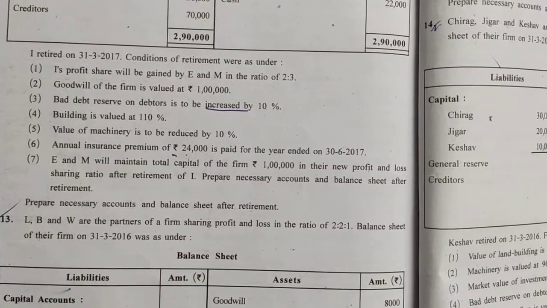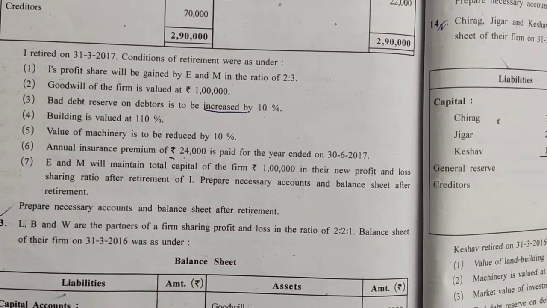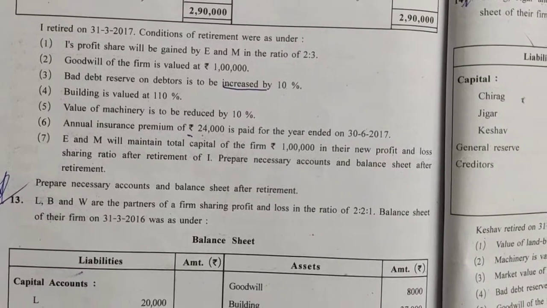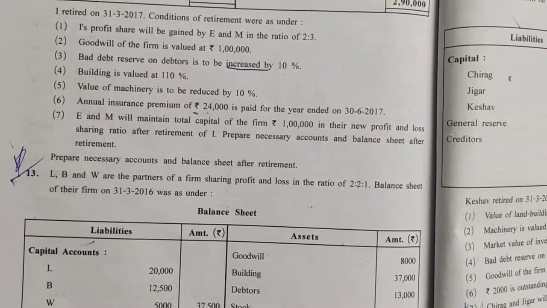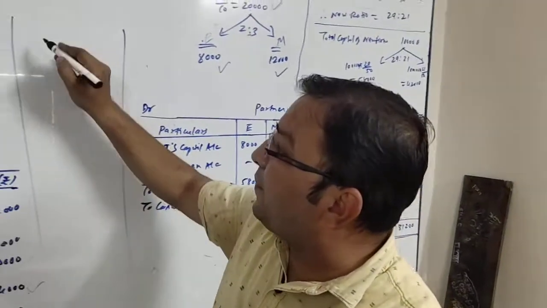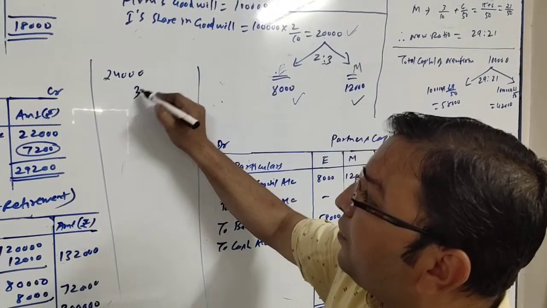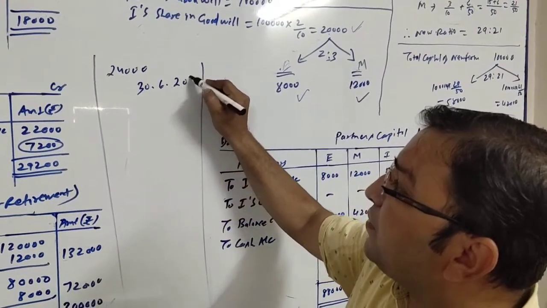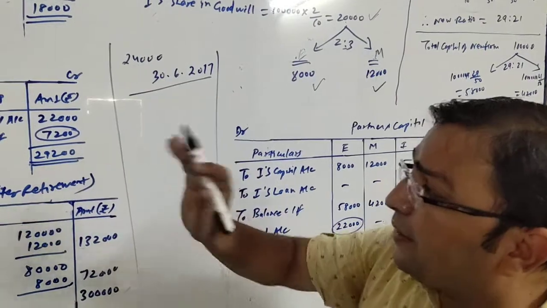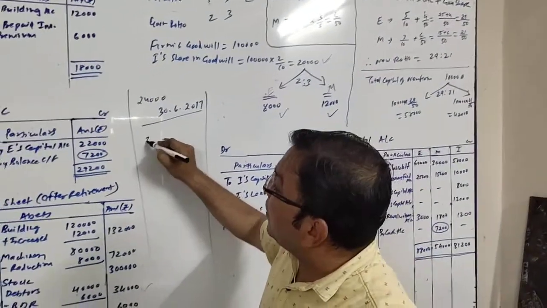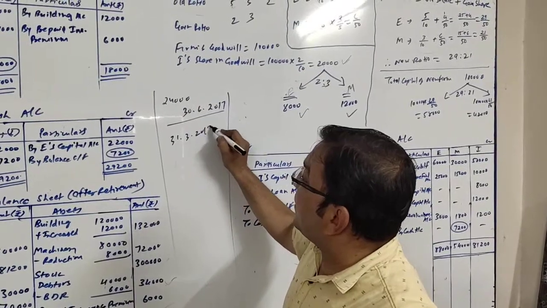Now the adjustment comes. Annual insurance premium of rupees 24,000 is paid for the year ended on 30/6/2017. It is given that annual insurance premium of 24,000 will be ending on 30/6/2017, and this retirement procedure we are doing on 31/3/2017.